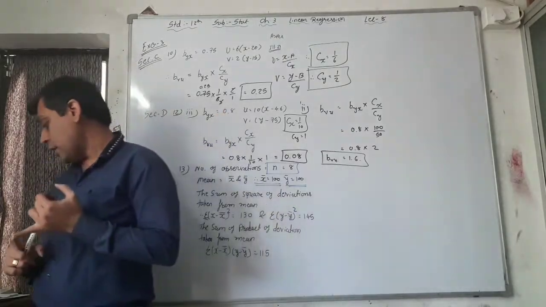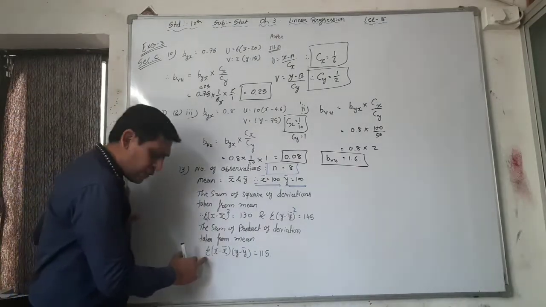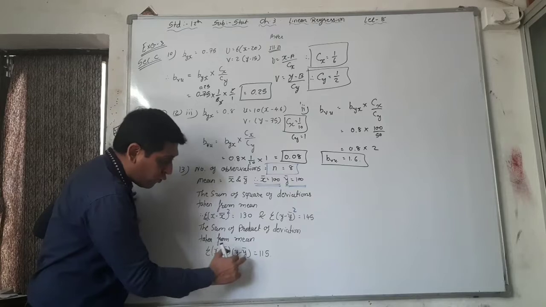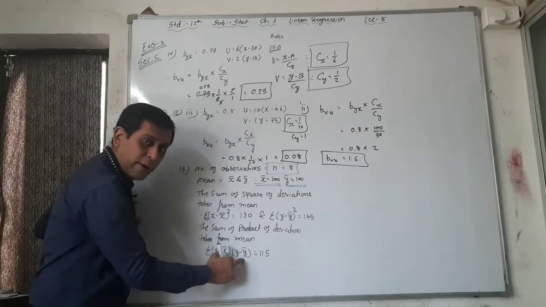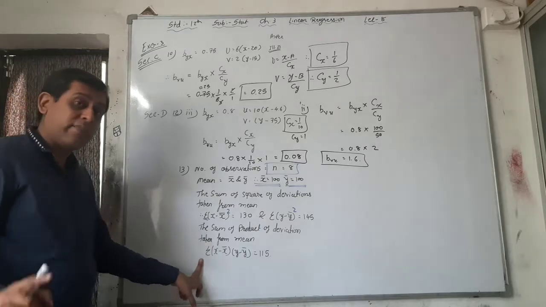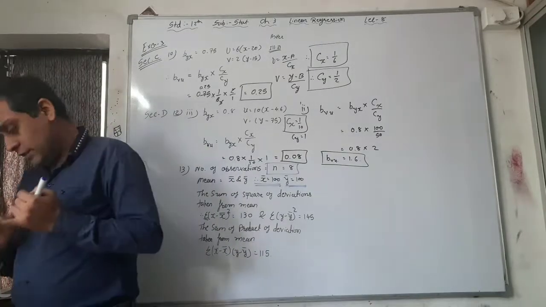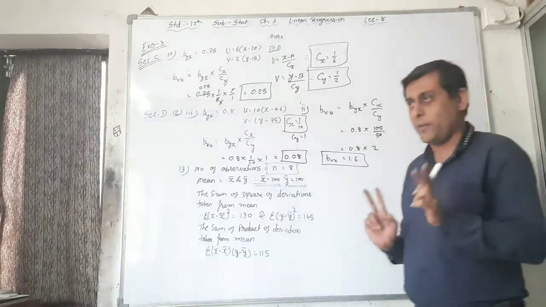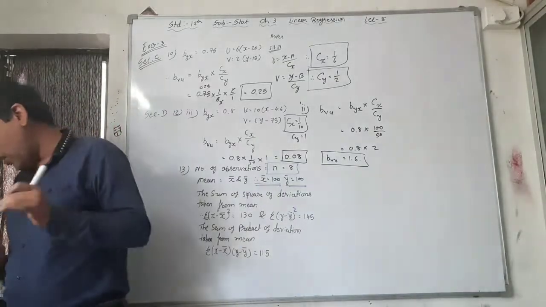Right? And the last one, the sum of the product of the deviation taken from the mean. The sum, that is again sigma, of product, that is multiplication, x minus x bar into y minus y bar, that is product of deviation taken from mean, that is multiplication of x minus x bar and y minus y bar, and their sigma is equal to 115. The given information is sigma x minus x bar into y minus y bar, sigma x minus x bar whole square, sigma y minus y bar whole square, x bar and y bar, and n. Now find out what we have to find out.